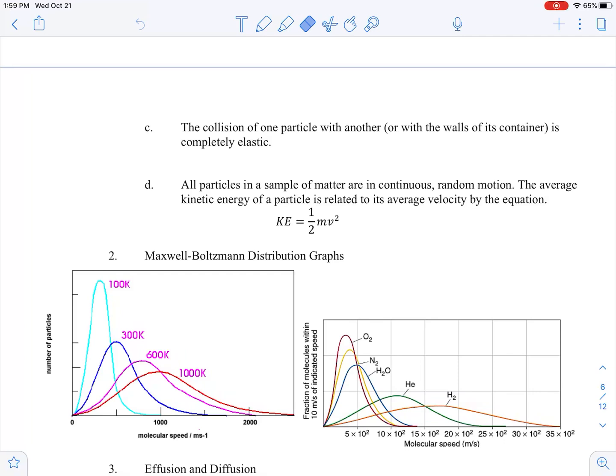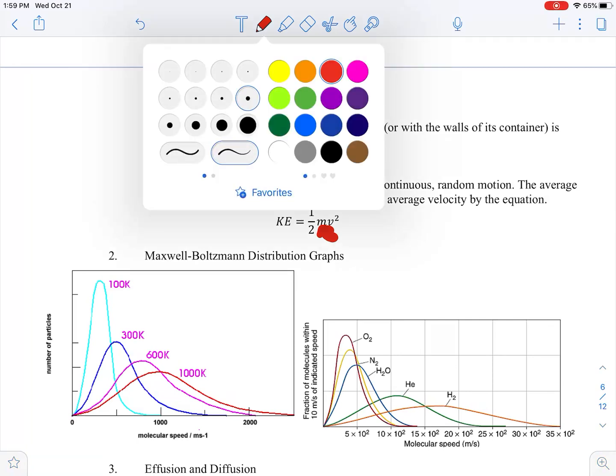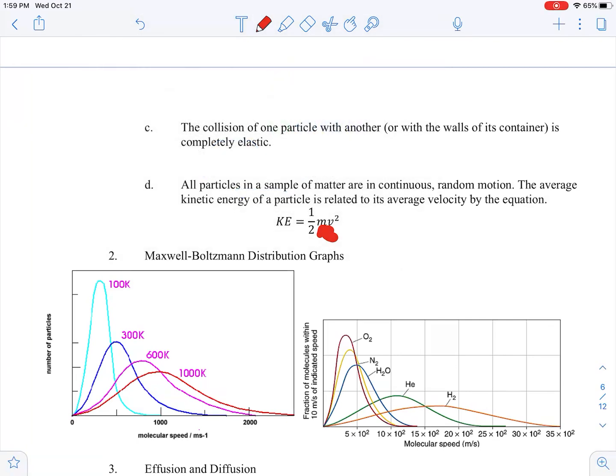The last one: all particles in a sample are in continuous random motion. The average kinetic energy of the particle is related to its average velocity. The other thing we can take from this is the mass. Notice how mass comes into play in this formula, and thus it affects the velocity.